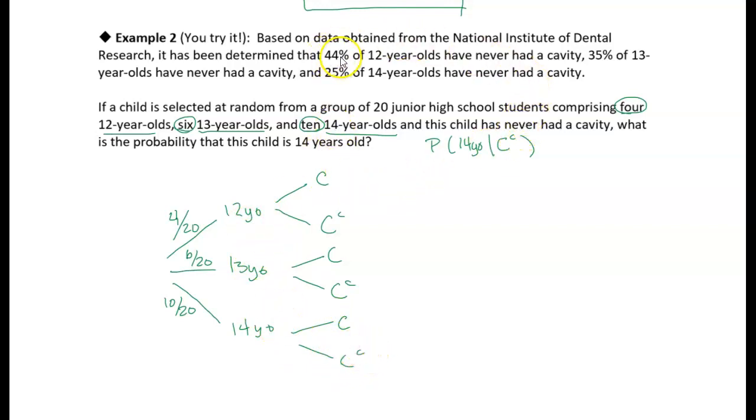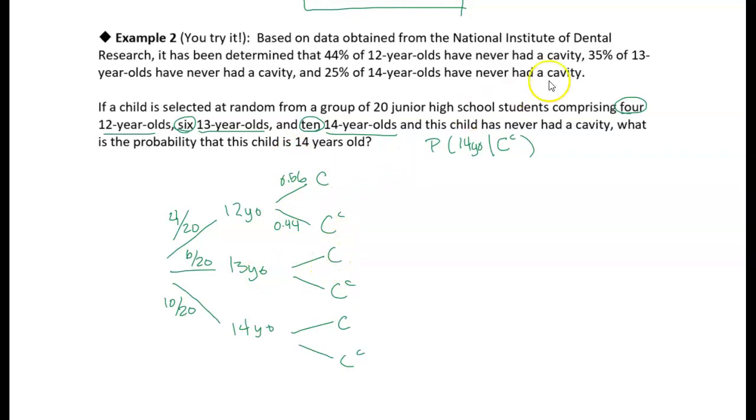It says that 44% of 12-year-olds have not had a cavity. I'm going to call this C complement, as not having a cavity. So I'm going to say this is 0.44, which makes this 0.56, because they have to add up to 1.